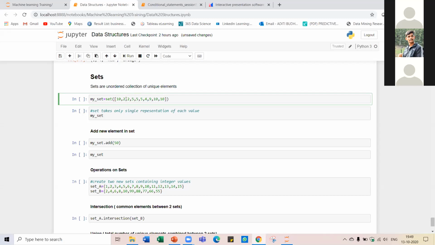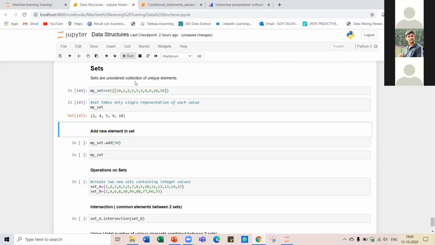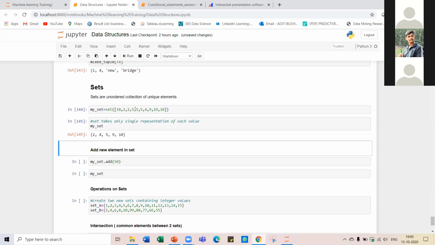Sets are unordered collections of unique elements. Run this and you will see that all the duplicate values are gone. 2 was present 2 times, but now in the output we have 2 only once. 5 was also present thrice, but in the output we have it only once. So only the unique elements are stored in a set.